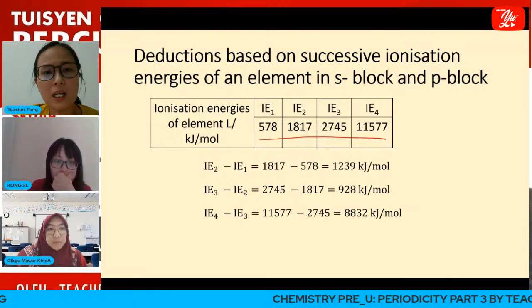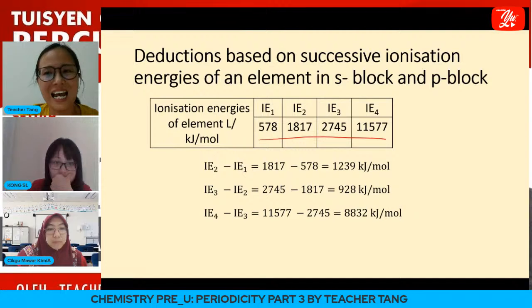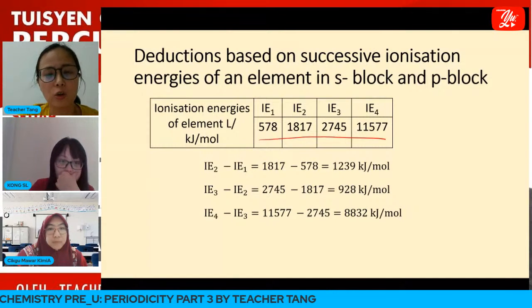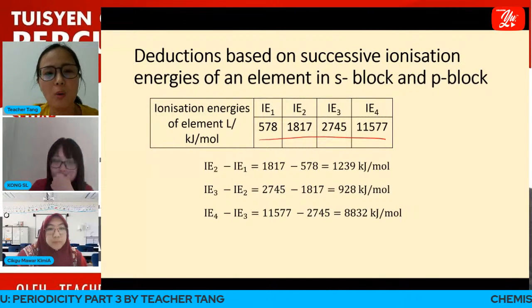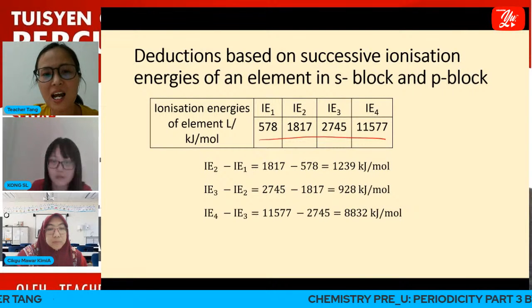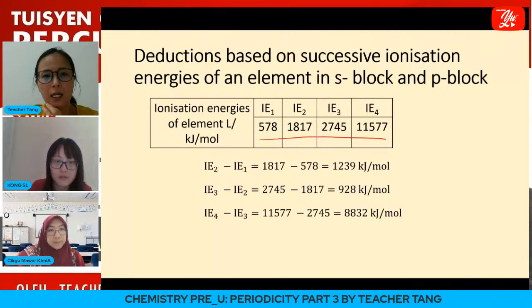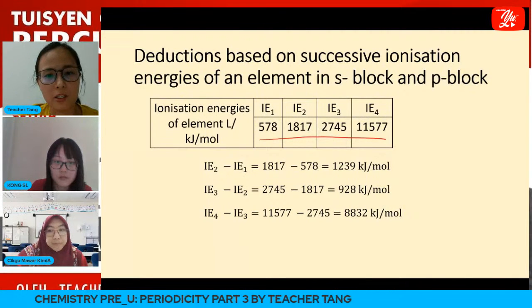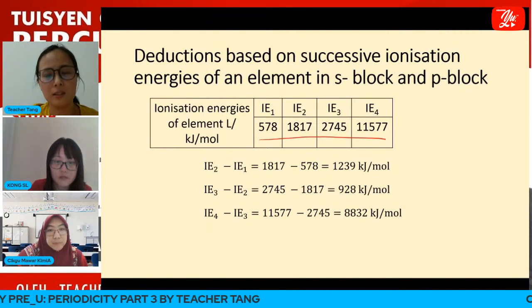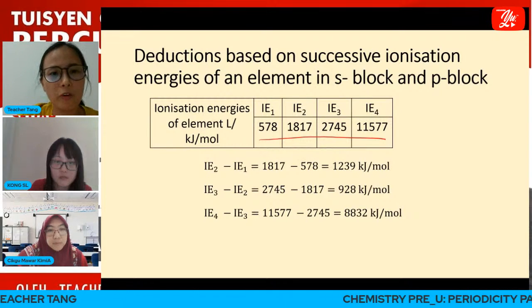Okay, so definitely we can't determine the period because we do not know how many energy levels it has in total. If we don't get the full set of successive ionization energy data, we can only determine the group. Then write the valence electronic configuration. Okay, so how to determine the group for this element?